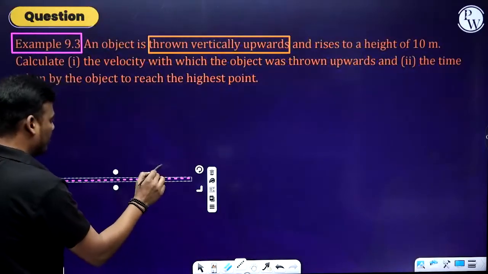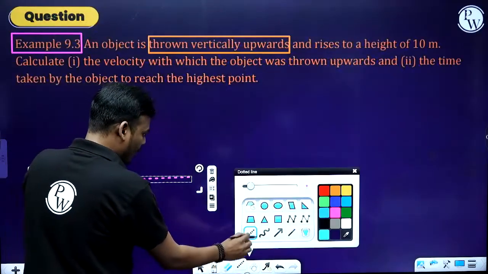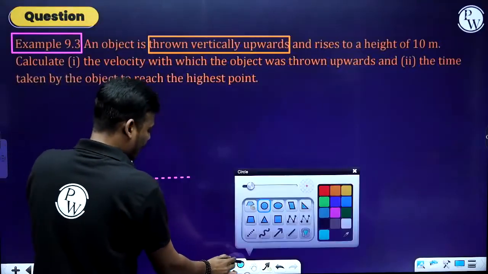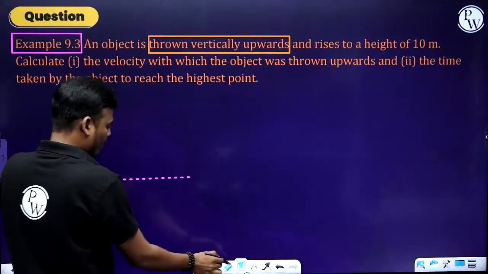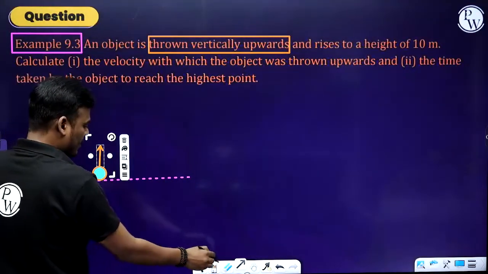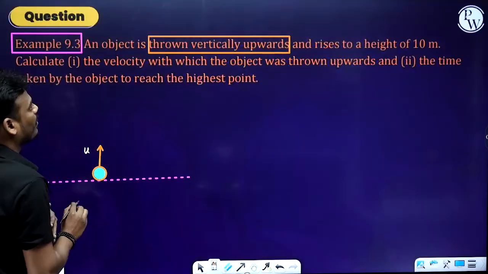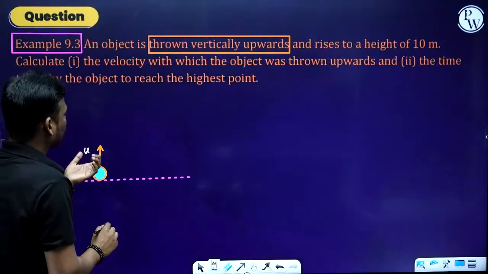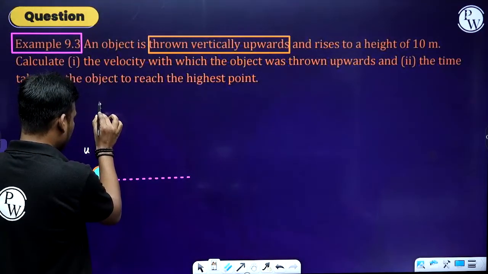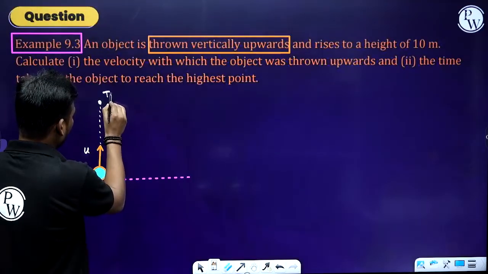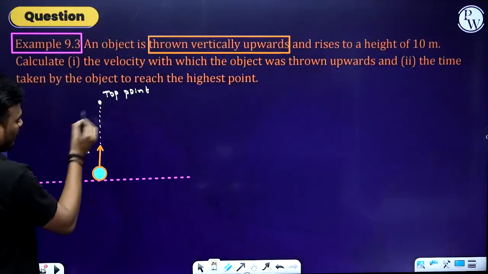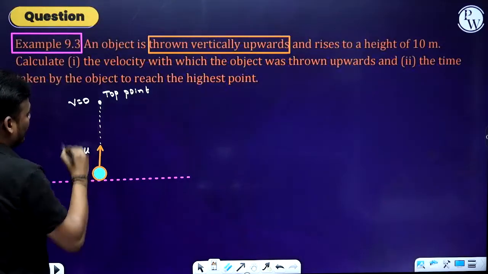Okay, so this is the ground, and from the ground the object is projected with an initial velocity u, but you don't know what the initial velocity is. It will travel to some maximum height, the top point. What happens to the velocity? It comes to rest. That means the final velocity is 0.